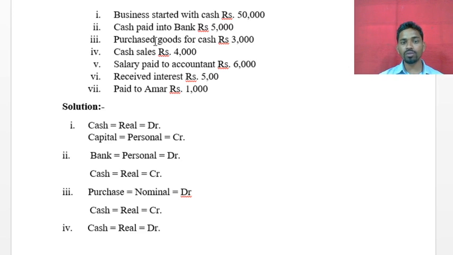If it were only purchase of goods from ABC, it would be a credit transaction, but in front of that he gave cash, so it is a cash transaction.